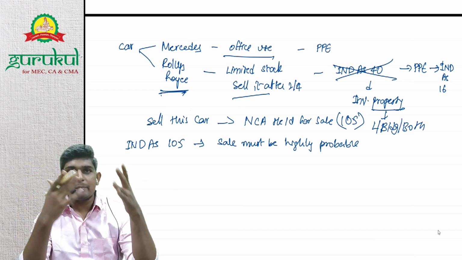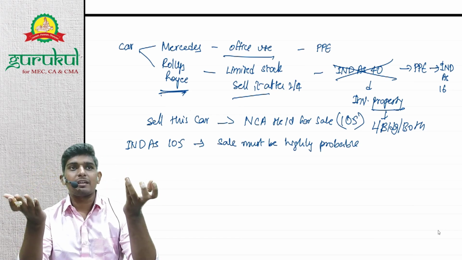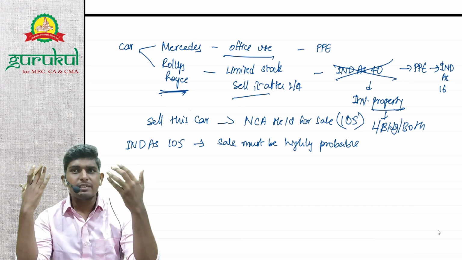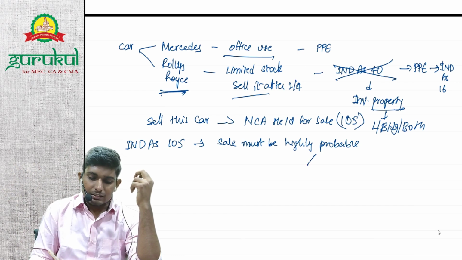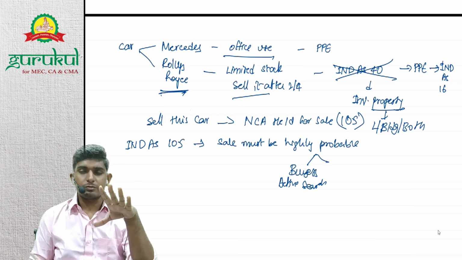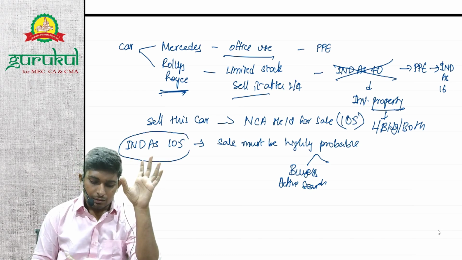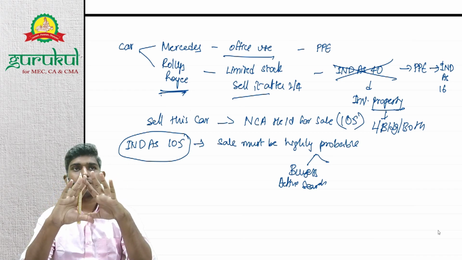When I say my machine life is over, so कितना भी price हो, I will eliminate it, right? I want to get a new machine. So sale is highly probable here, right? Understood? इसके भी conditions हैं. Say I need to actively search buyers, right? And there are 2-3 conditions which we'll study in detail in this standard. But basically, did you understand why it's not Ind AS 105?